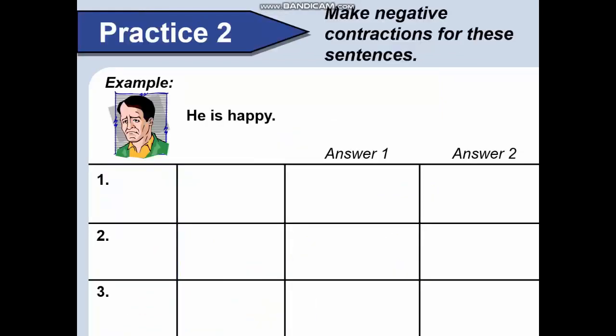Now practice to make negative contractions for these sentences. For example, he is happy, but in this picture, I think he is not happy. Okay, he is not happy and he isn't happy. It is negative form. If he is smiling, you can say he is happy. But if you see this picture, I think he isn't happy, and you must say he isn't happy.